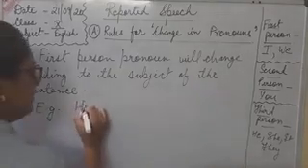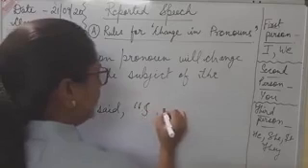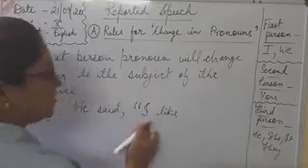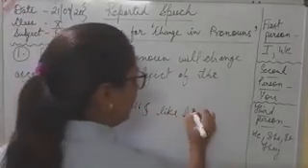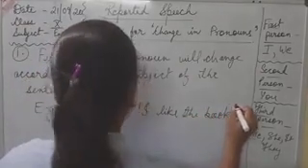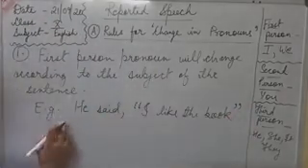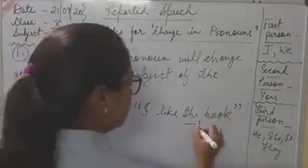He said, I like the book. So I here is first person. While changing from direct to indirect speech, this one is direct speech.